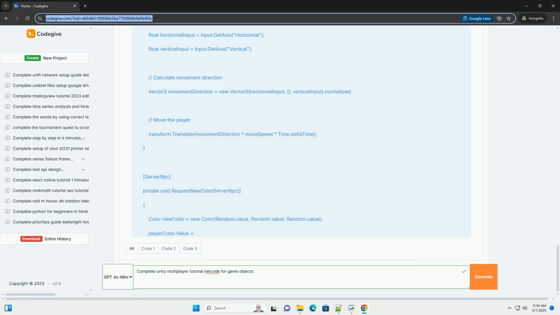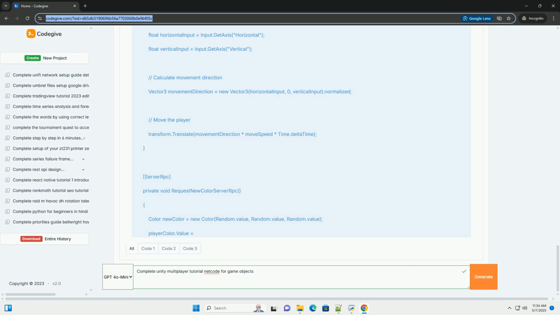5. Add the player prefab to the Network Manager. Select the NetworkManager GameObject in the hierarchy. In the Network Manager component's Inspector, find the prefab list. Click the plus button to add a new entry. Drag your player prefab from the project window into the newly created list entry's prefab field.